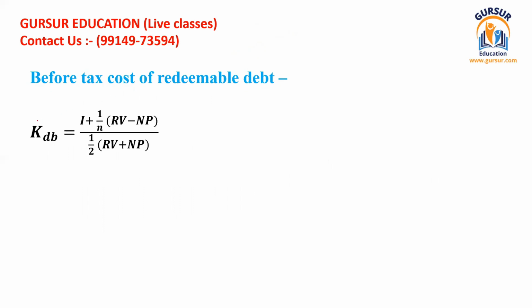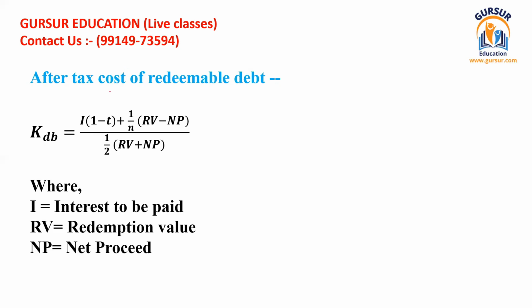So when we talk about the cost of redeemable debt before tax, we have to write KDB, and interest should be added to one half of redemption value minus net proceed, and this whole equation should be divided by one half of redemption value plus net proceed. So this is going to be the formula for the existing debt which is already lying in your books of accounts, and that calculation is done on the basis of before tax.